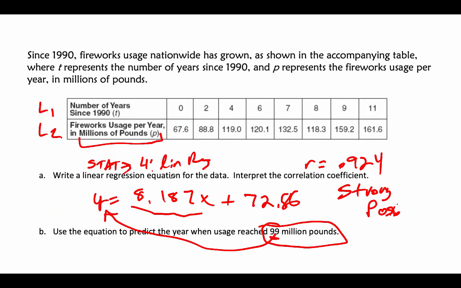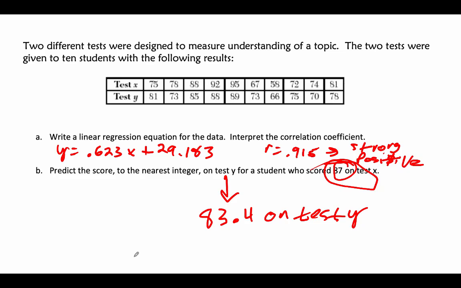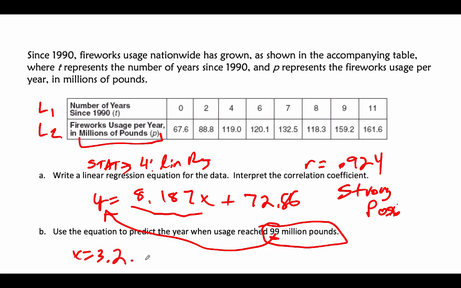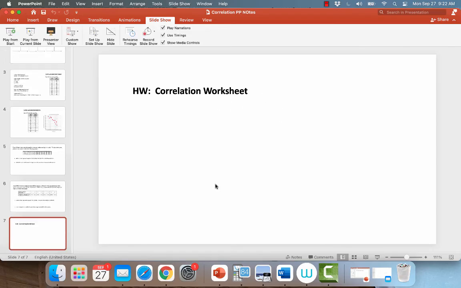All right. So again, we can put in a y equals and find that. So I got x equals 3.2, which is 1993, and be what, 20% into 1993. So like March of 1993. Okay, good stuff. All right, we got homework now, so get to that. Remember, the biggest thing here is how to find your y1 and how to enter that into the regression equation.